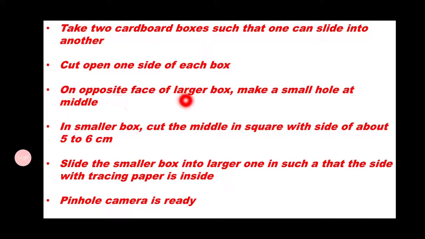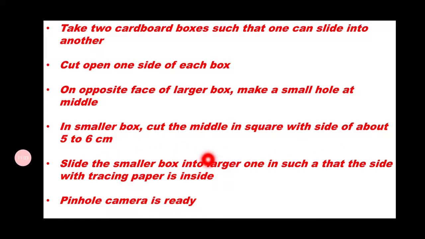On the opposite face of the larger box, make a small hole at the middle, and in the smaller box cut the middle in a square with sides of about 5 to 6 centimeter. So we are supposed to cut an opening in the shape of a square with sides of 5 to 6 centimeter. Now slide the smaller box into the larger one in such a way that the side with tracing paper is inside it.